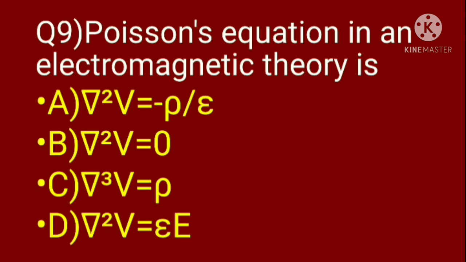Option C, del cube V equal to rho, is incorrect. Option D, del square V equal to epsilon E, is also incorrect. So options B, C and D are eliminated. The correct option is A, del square V equal to minus rho divided by epsilon.